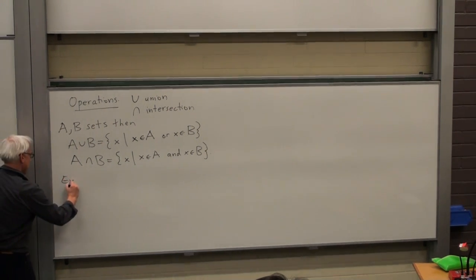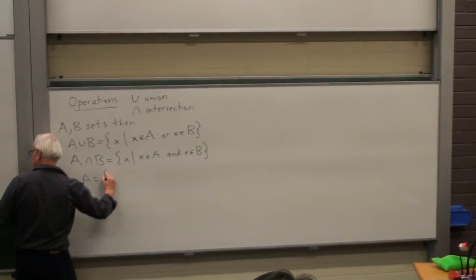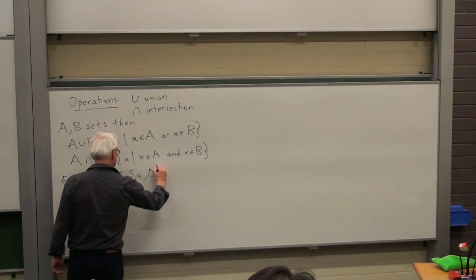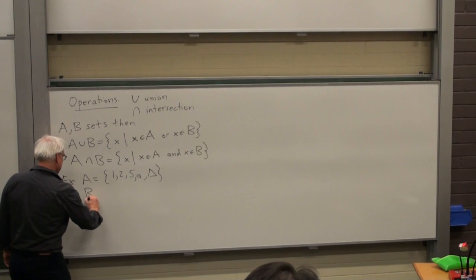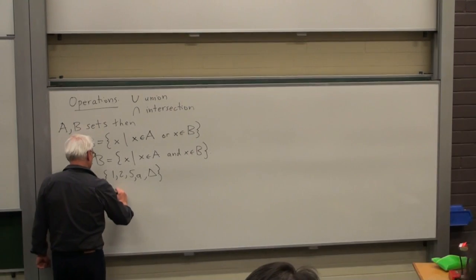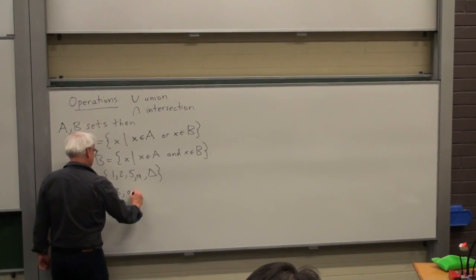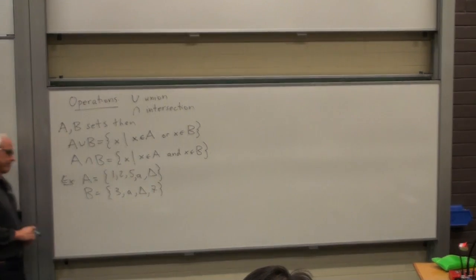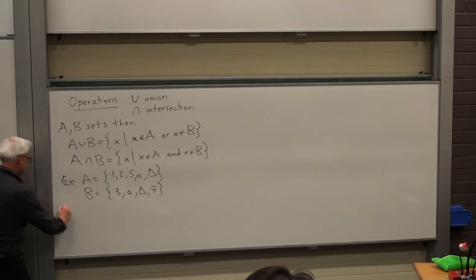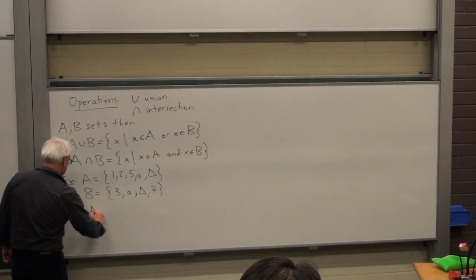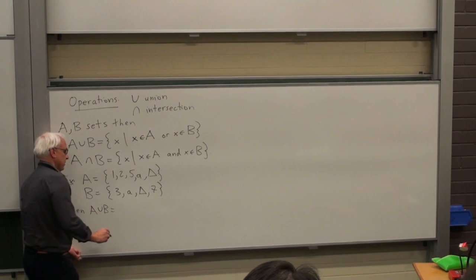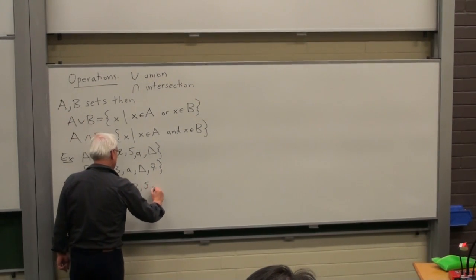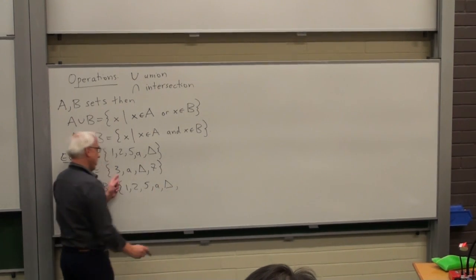So for example, if A is our set, same one as there, 1, 2, 5, A and triangle, and B is the set 3, A, triangle, 7, well then the union is everything that we get by choosing something in the first set or in the second set.